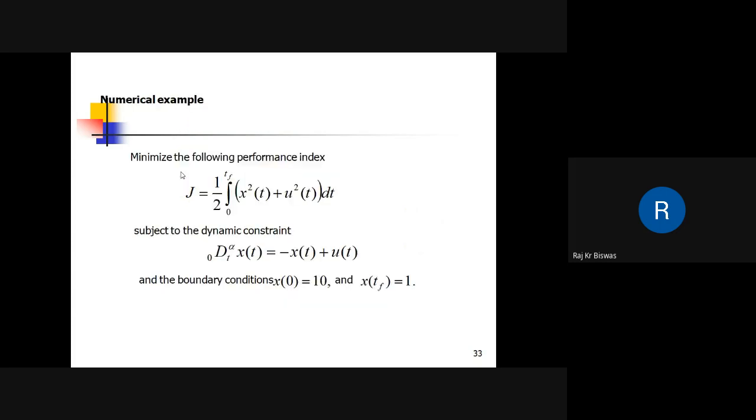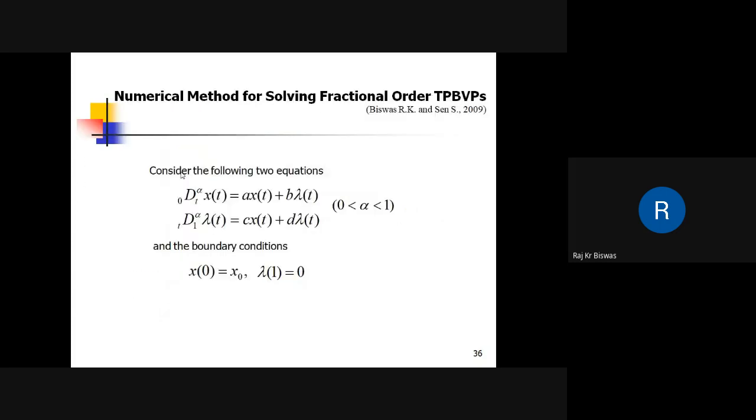Here a general solution technique of the two-point boundary value problem of a fractional dynamic system is given. Although this is shown in terms of an RL derivative problem, it is equally applicable for a Caputo derivative problem. This we will see later.